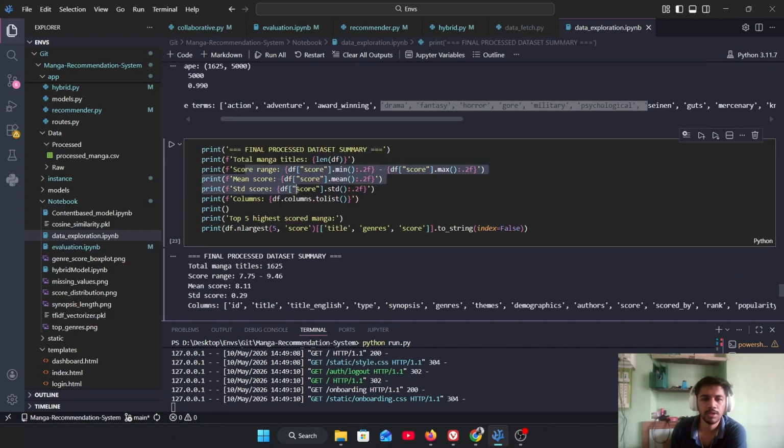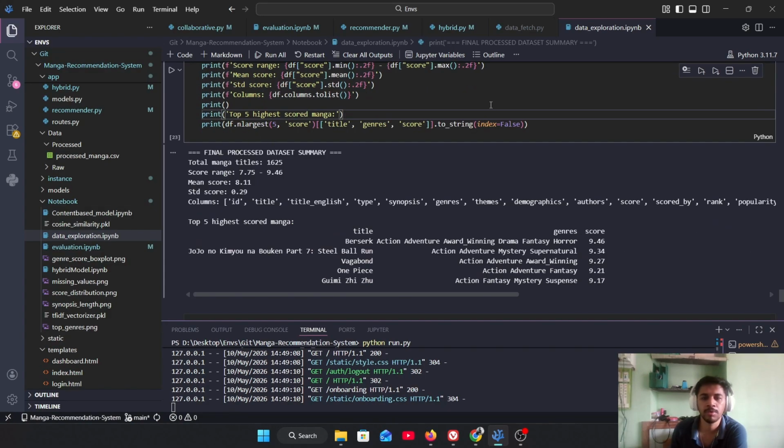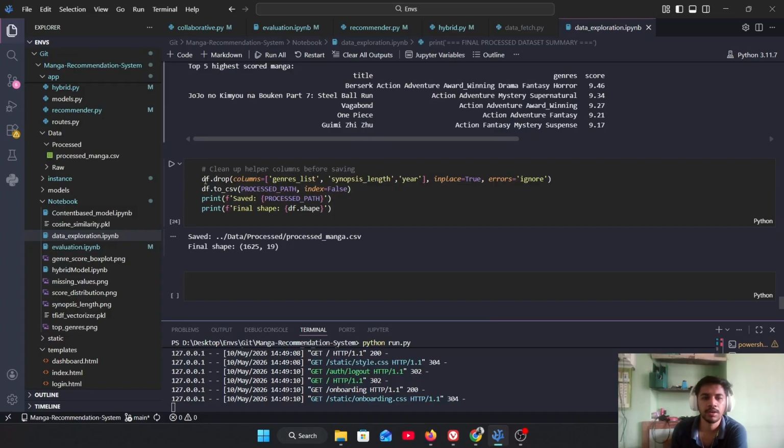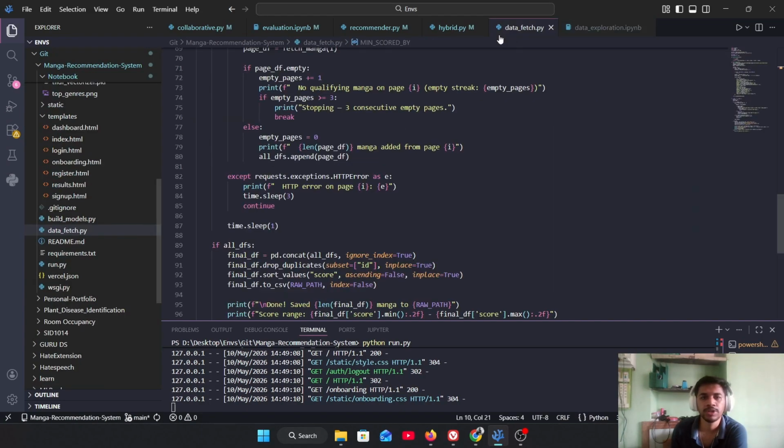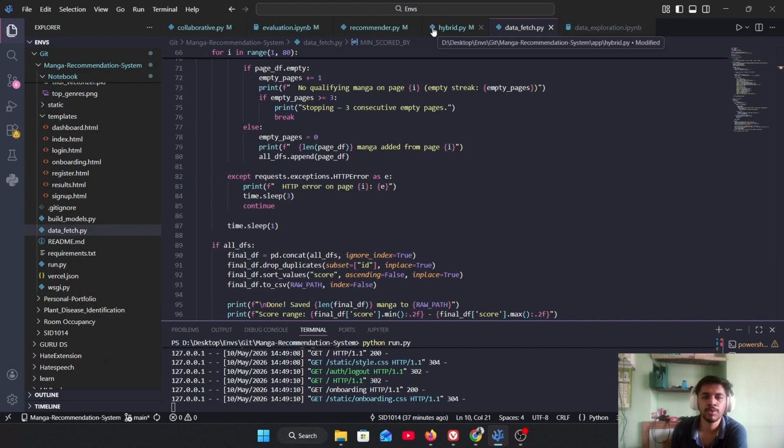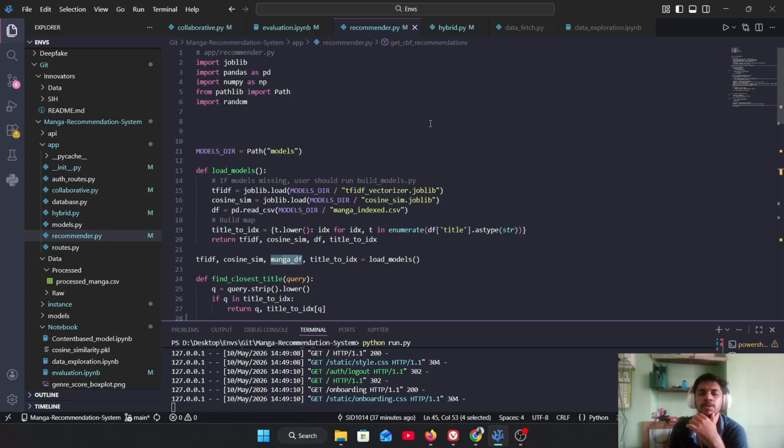Then we finally processed that dataset and saved it as a CSV file. During the build, we also developed the cosine similarity matrix.